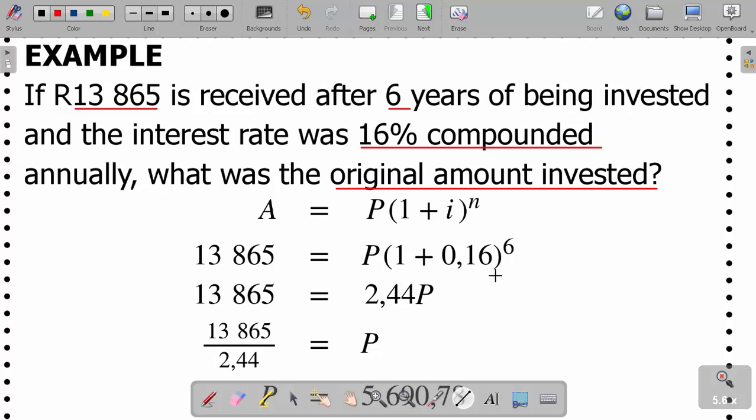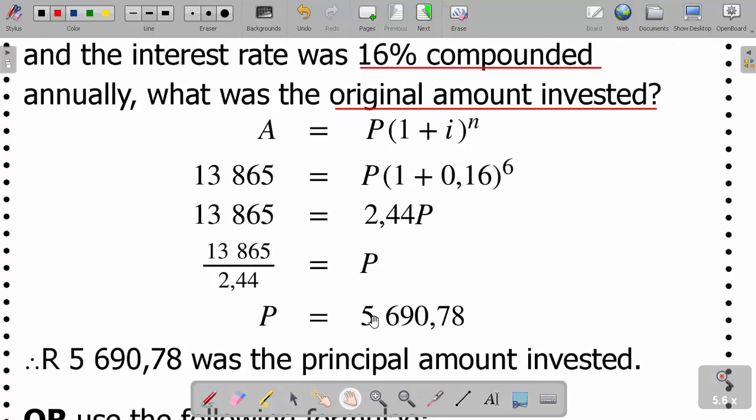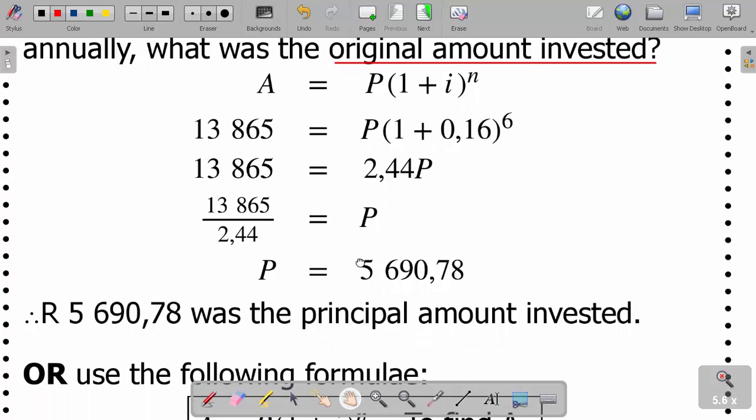We're looking for P into 1 plus 0.16 power 6. Simplify in brackets, and you get 2.44P. Then we divide by 2.44, which gives us the final answer for P, that is 5,690.78. I hope we are together. This money, 5,690.78, was the principal amount invested.